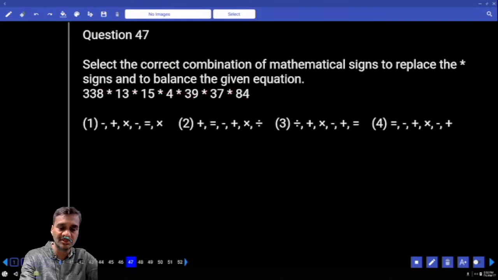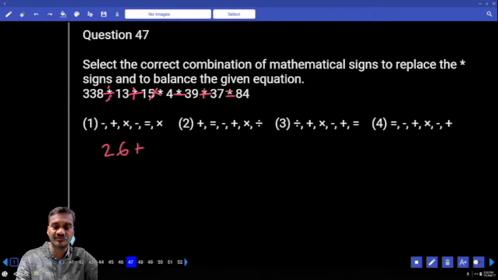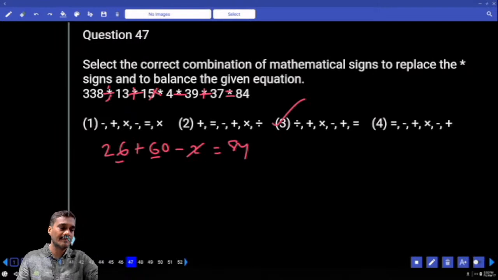Then coming to choice 3, 338 divided by 13 plus into minus plus equal to. In this, 338 divided by 13, what does it come to? 26. Now 26 plus 15 into 4, 60, minus 39 plus 37, that is minus 2, right? Equals 84. Now 26 minus 2, 24. 60 plus 24 is 84. Choice 3, 47.